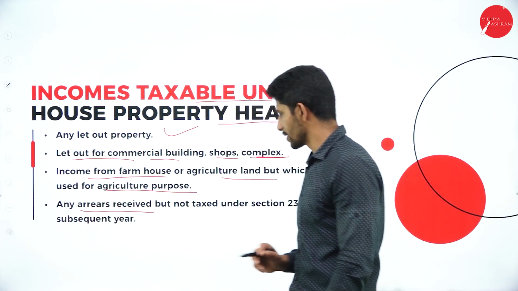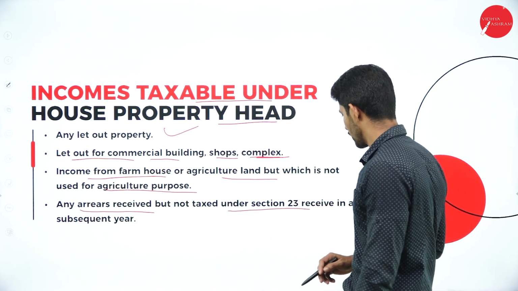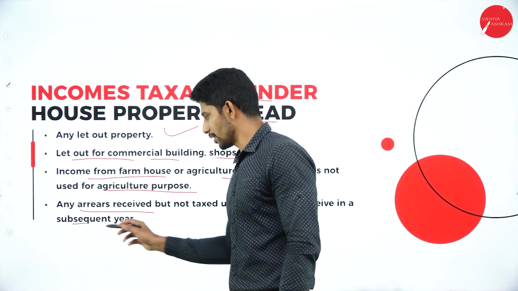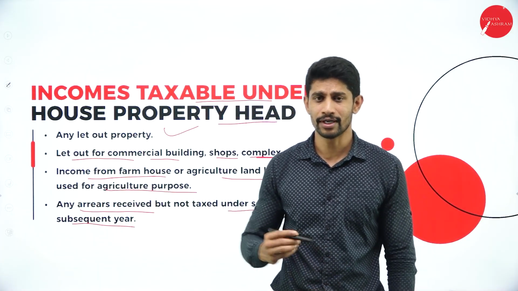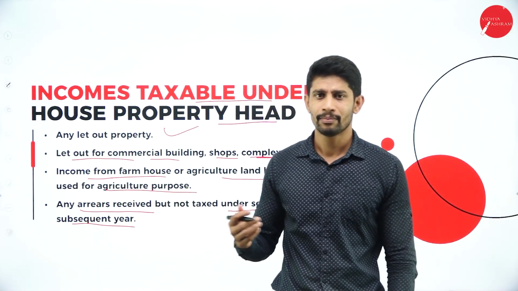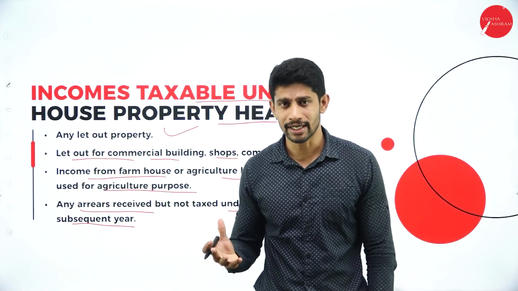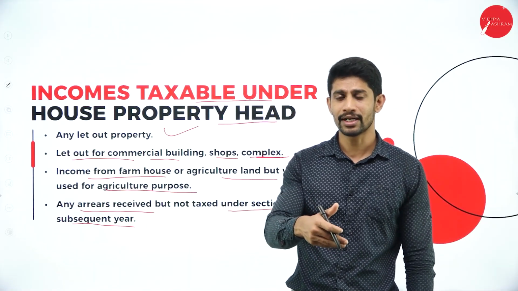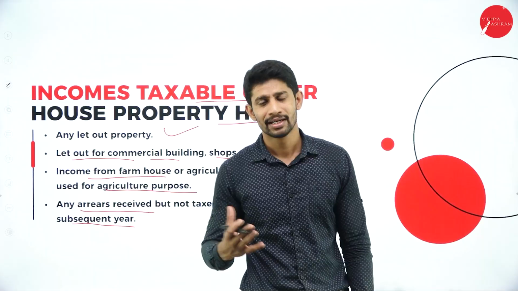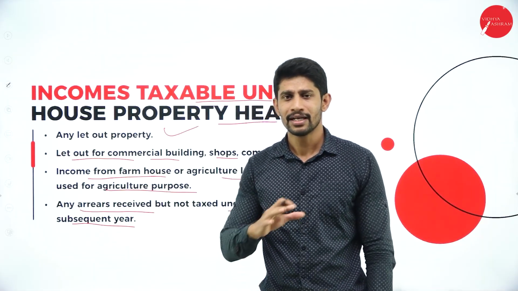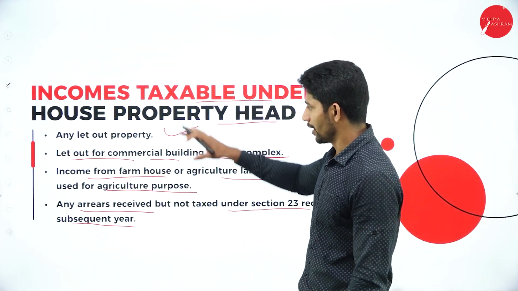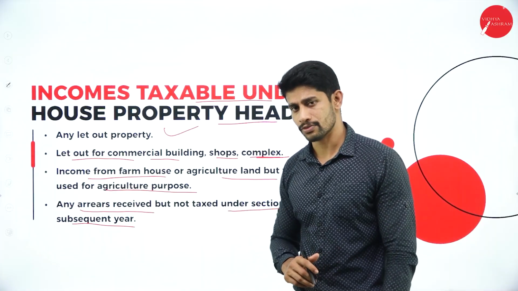Next, any arrears received but not taxed under section 23 received in a subsequent year. Yes, any arrears. Okay, you let out the property last year, but last year for 2 months the tenant didn't pay the rent, but he paid the last 2 months rent in this year, then it is also taxable. In these many cases, it is taxable under the head of income from house property.